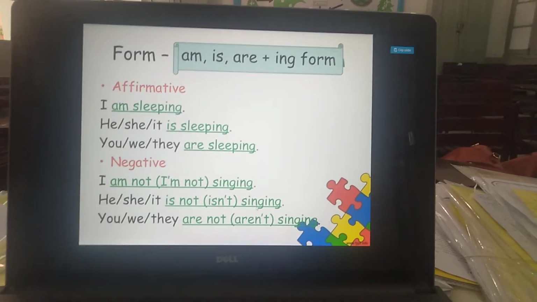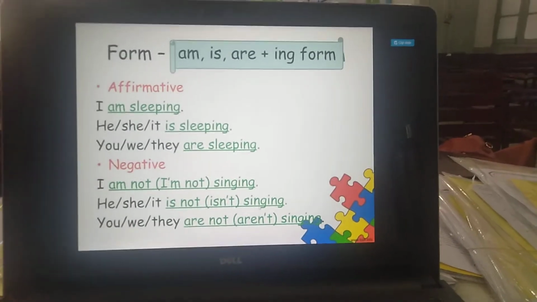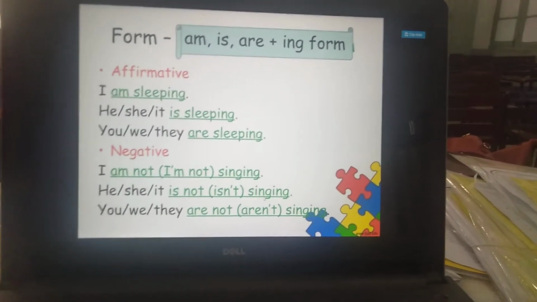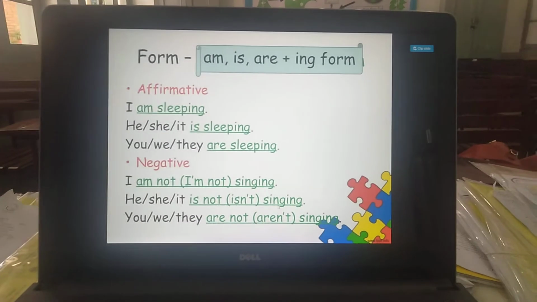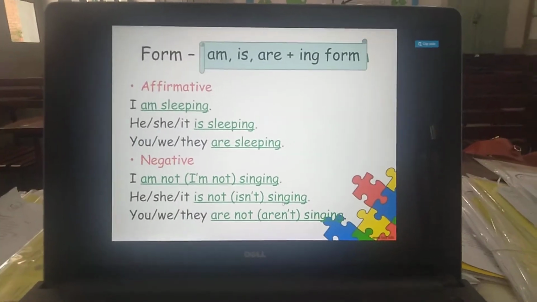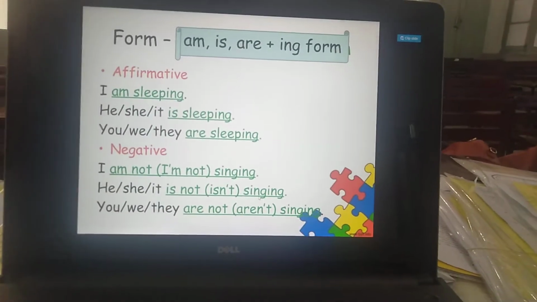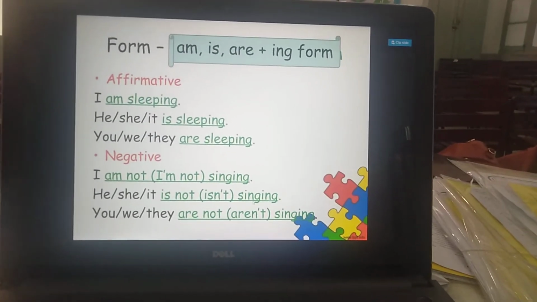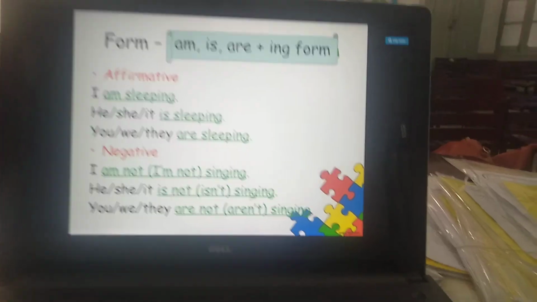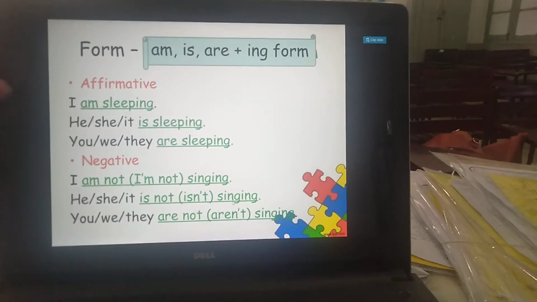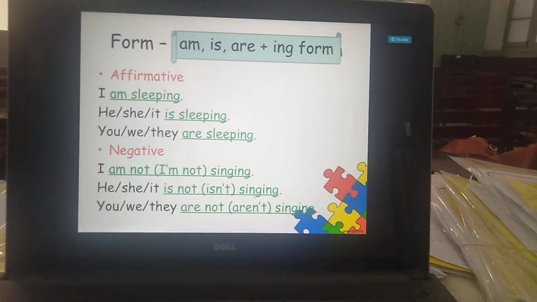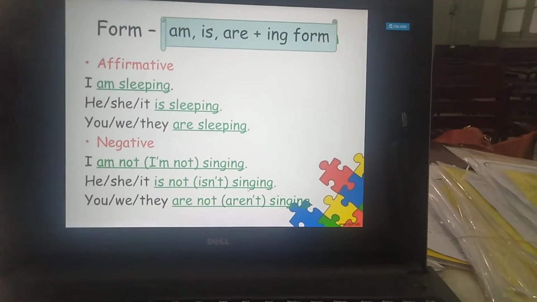Clear? Now the affirmative sentences, I told you what are affirmative sentences. Affirmative sentences are those sentences which just provide you with information, which just states something or which gives information about something. We also call them as a positive sentences. Clear? For example, I am sleeping. Now the first person pronoun, subject is I. So the first person, the subject is the first person pronoun. That's why we have used the helping verb am with it.